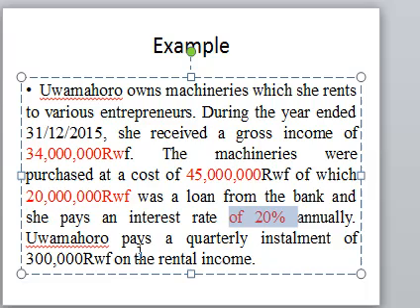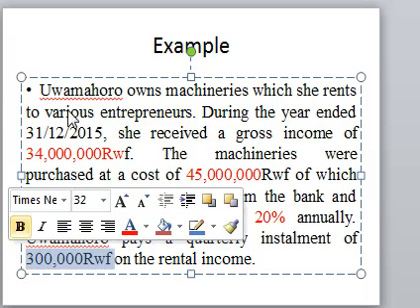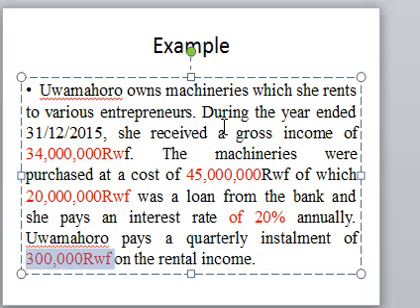Mahoro pays quarterly installments. She made a quarterly installment for this business of 300. So the question is, what is the taxable rental income and the tax to be paid on this rental income?